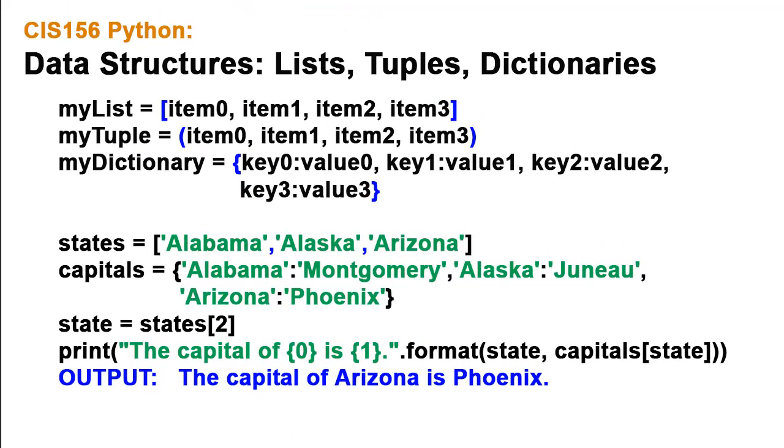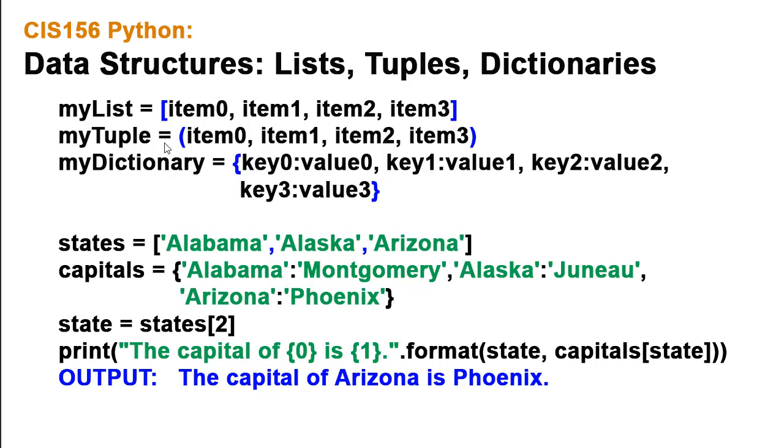So just a little bit of instruction before we get into writing our code. I just want to reflect again on our different data structures of list, tuples, and dictionaries. So a list is simply a group of items, comma delimited, and it is bookended by square brackets.